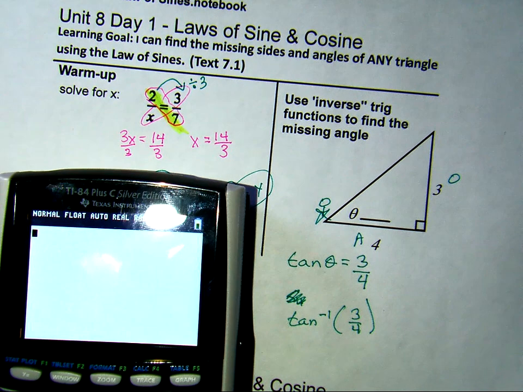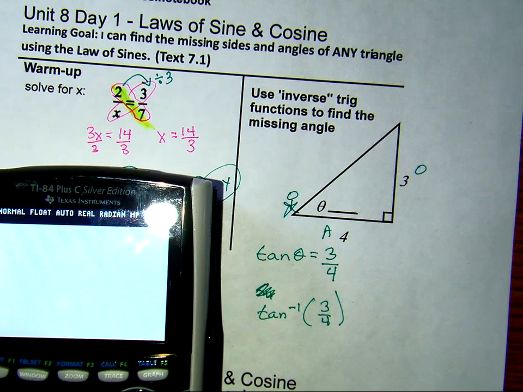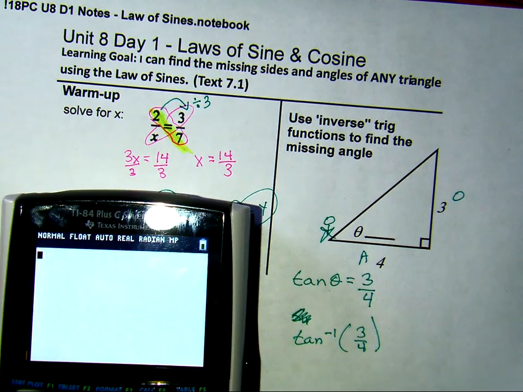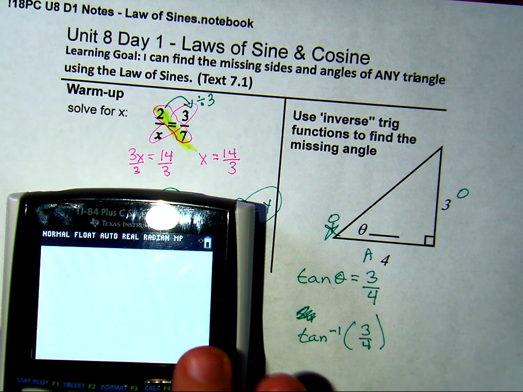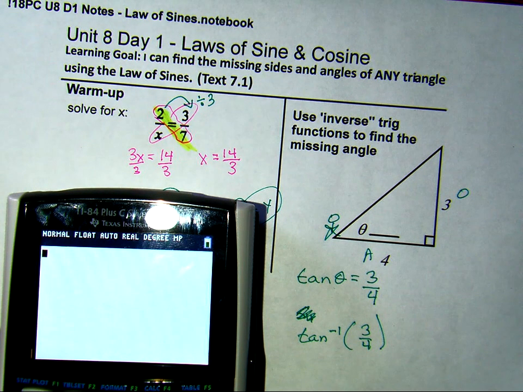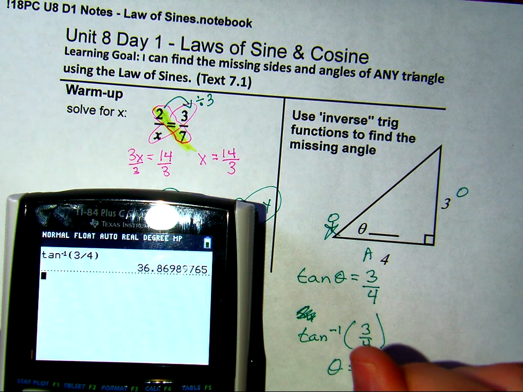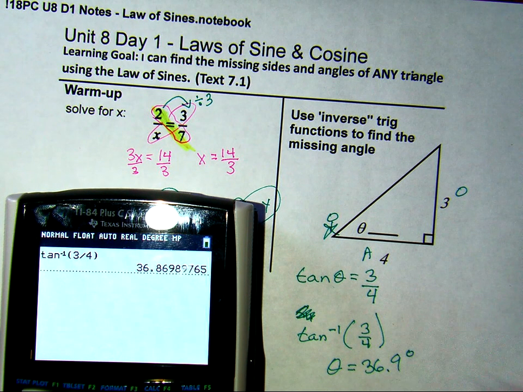It does. Please make sure that you are in degree mode, so you can see that I'm in radian mode. So I'm going to go to my mode, and I'm going to arrow down to degree. All of the problems this unit need to be in degree mode. So second tan will give us the inverse, or arctangent, and we'll take 3 and divide by 4, and the angle that we get is 36.86 degrees. So theta is equal to 36 point, let's round it up to 9 to the 10th.